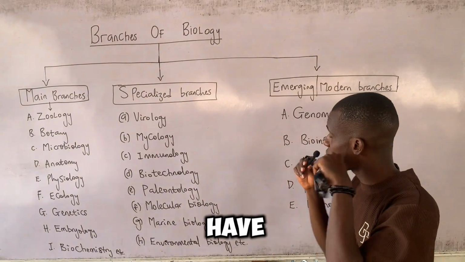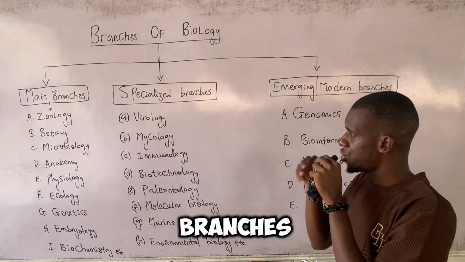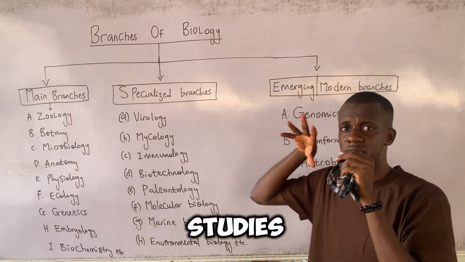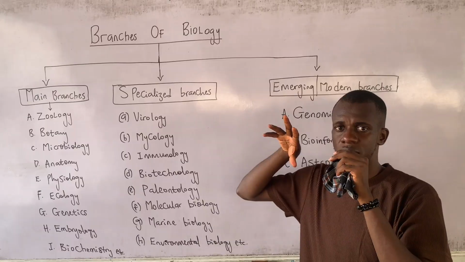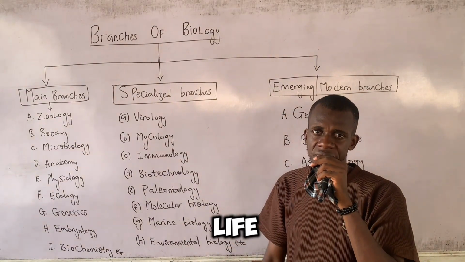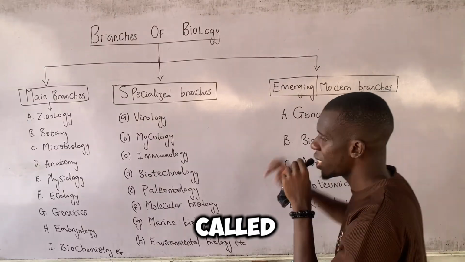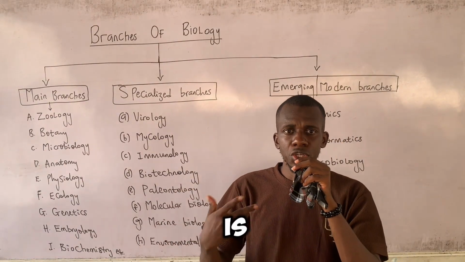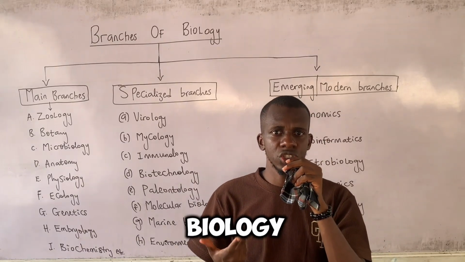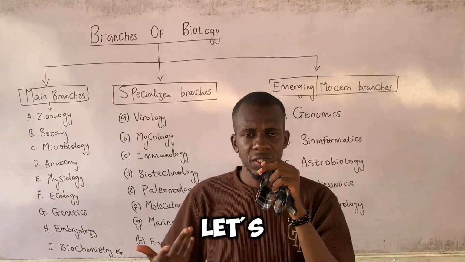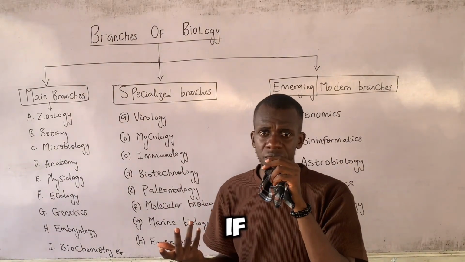We have the specialized branches, which involve specific studies of things within the confines of biology as the science of life. Then lastly, we have emerging or modern branches, that is new branches of biology. Modern means new, current. Let's take a quick look at some of them, if not all.